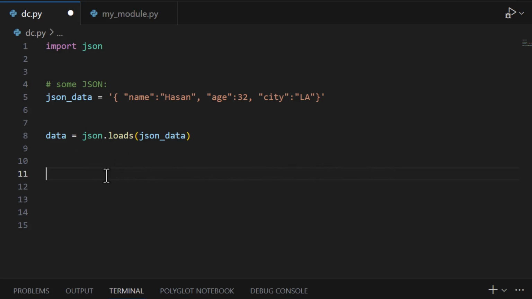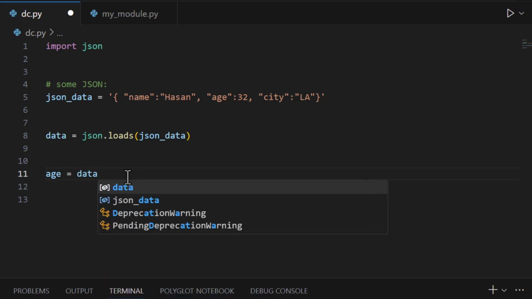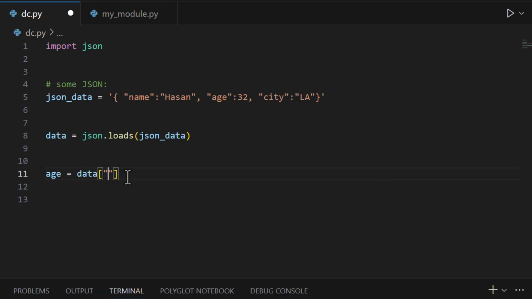Now I want to read the age. So I will declare a variable called age, and then we simply say data, we open square brackets and pass the name of the element we want to read. In our case, it's age. So now what will happen? We are going to read the age value from the JSON data and put it inside the age variable. The same for the other values. We copy name here and we copy city. So in this way we are reading the values inside the JSON file.